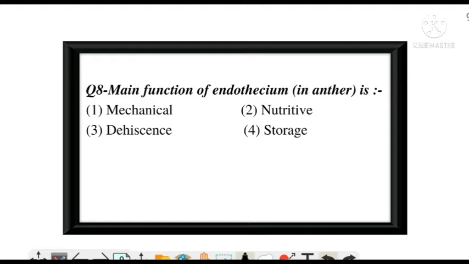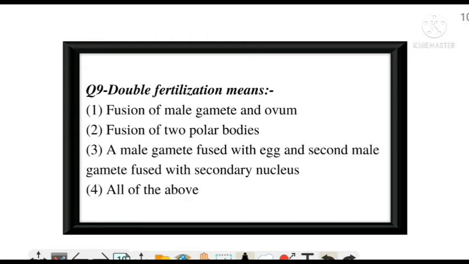Option A, mechanical, option B, nutritive, option C, dehiscence, or option D, storage? An easy question. And the correct answer is option number C, dehiscence. Next question.